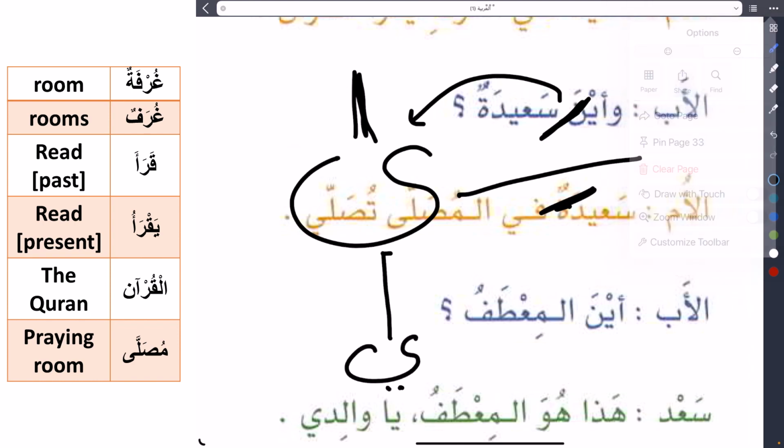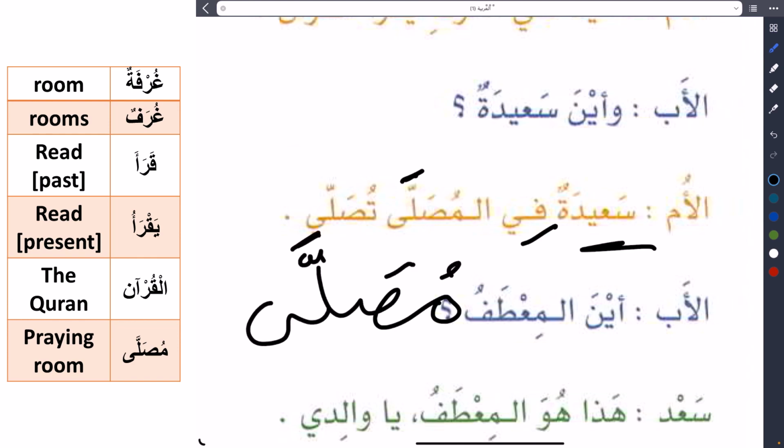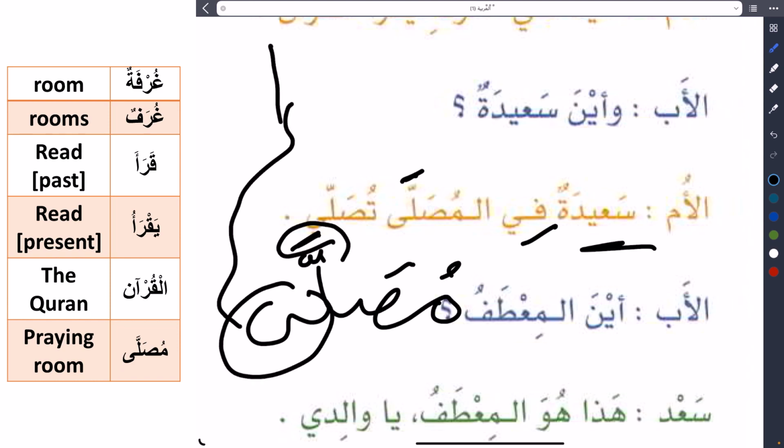Let's check that. Sa'idatu fil musalla. I say مصلى. There is fatha before this, so the last letter here is alif. You can ask, but why do we write it like ya? There is a detailed rule. We will study it in the third book of this series. We are now in the first book of Al-Arabiya bayna yadayk. In the third book of this series, we will study why we write alif like ya.